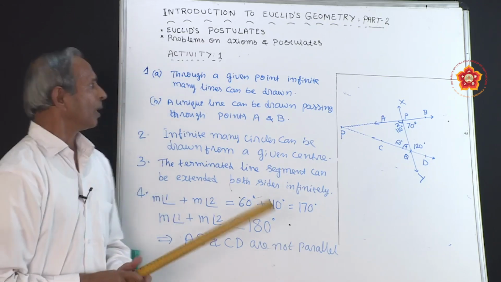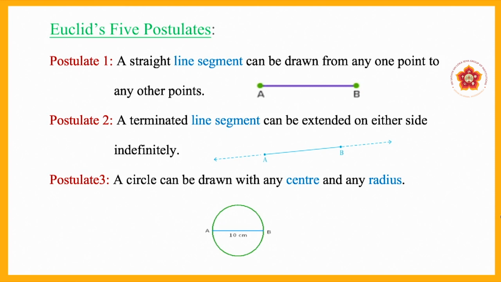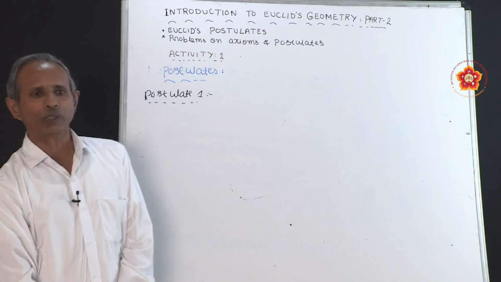Now we have summarized important truths relating to geometry. These are the important truths related to geometry. So now let us study about postulates. Now let us go to Euclid's 5 postulates. Now these postulates are taken from the book Elements. There are 5 important postulates. Now let us move to postulate number 1. Now postulate 1.